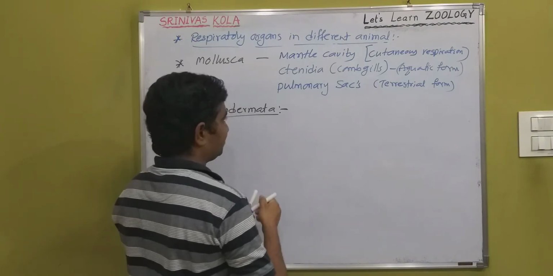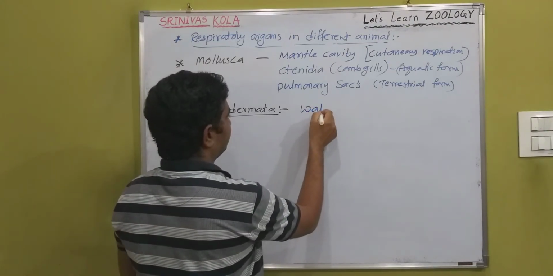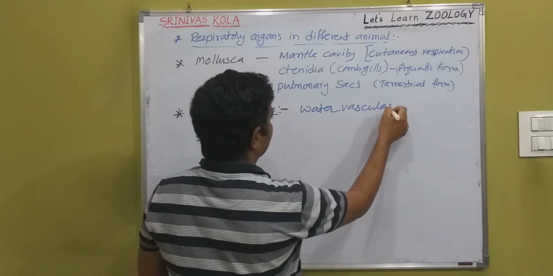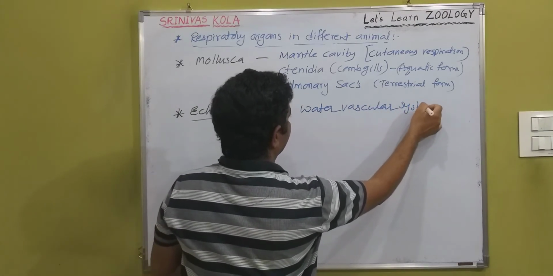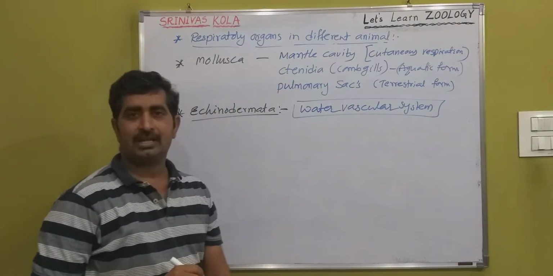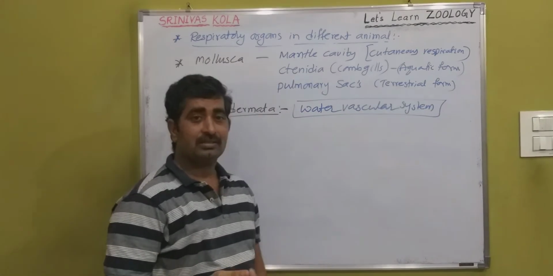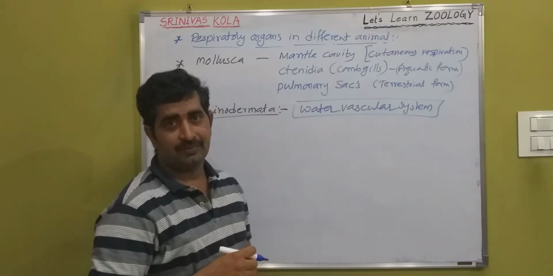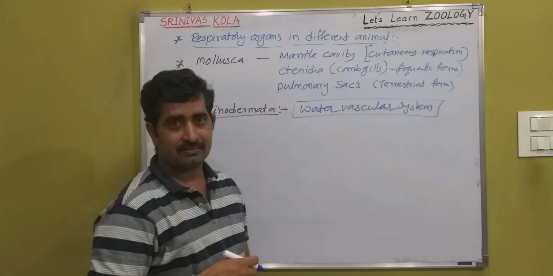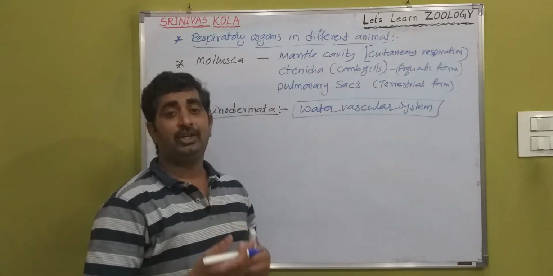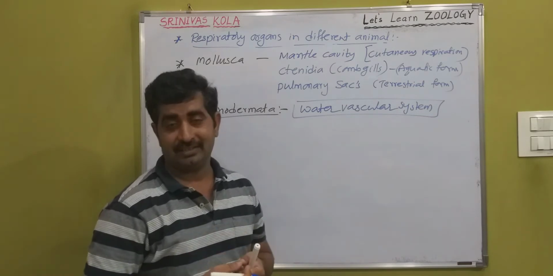Water vascular system, very important. The gases exchange through the water vascular system. The water is received by the tube feet for intake of the gases. That means the echinoderms mostly utilize the dissolved oxygen in the water.